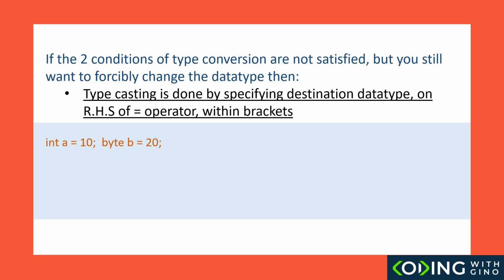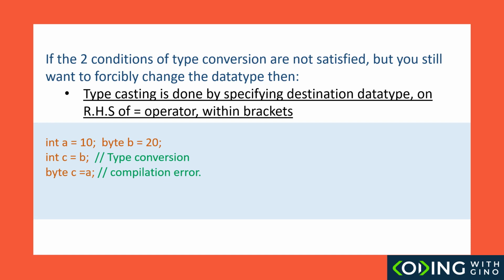Now we try int c equals b. Does this work? Int and byte are compatible with each other. Also, the destination data type, which is int here, is larger than the source data type byte. So, type conversion happens and b gets stored in c.